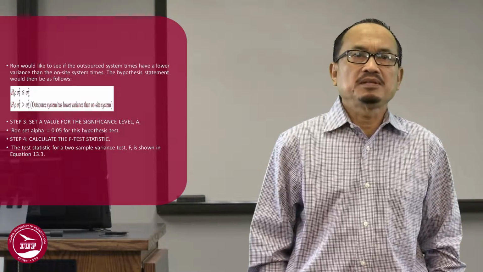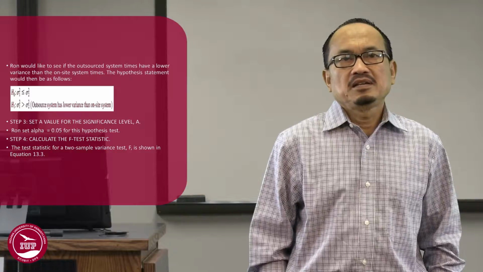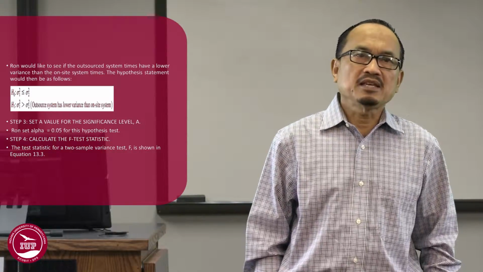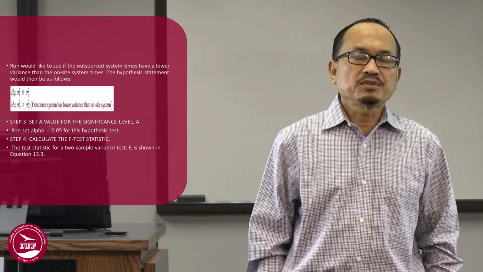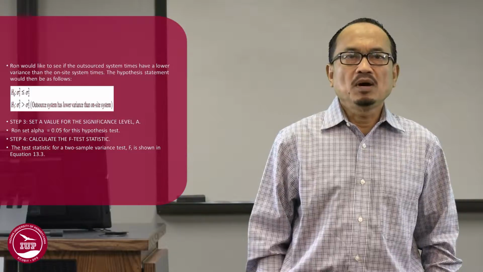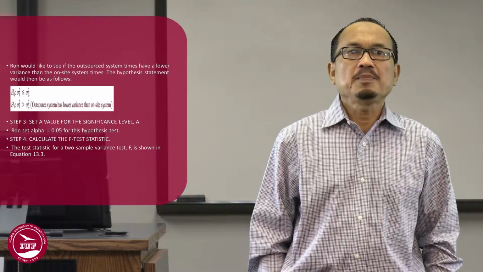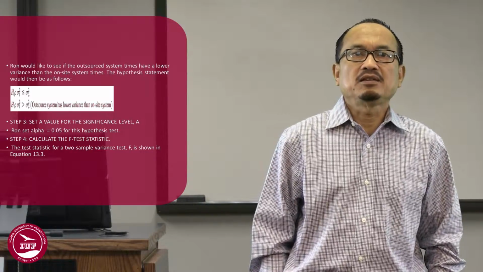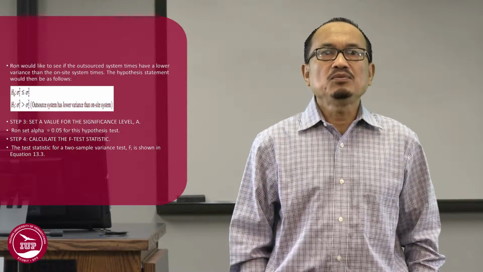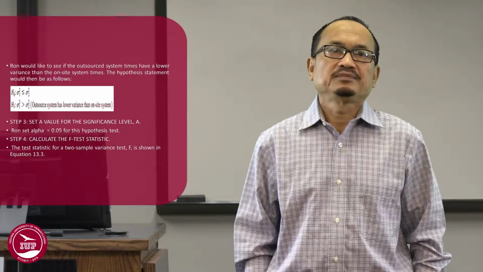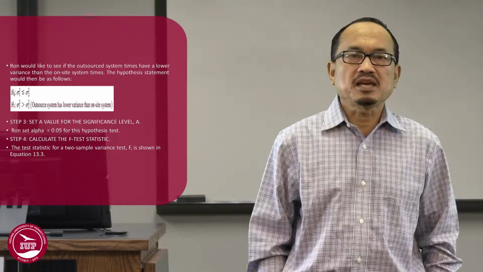The hypothesis statement would then be as follows. Null hypothesis, sigma squared 1 less than or equal to sigma squared 2. Alternative hypothesis, sigma squared 1 is greater than sigma squared 2, or the outsourced system has lower variance than the on-site system. Step 3. Set a value for the significance level alpha. Ron set alpha equal to 0.05 for this hypothesis test.